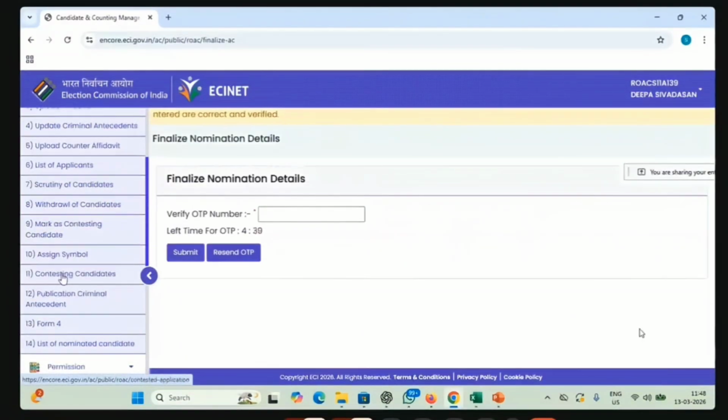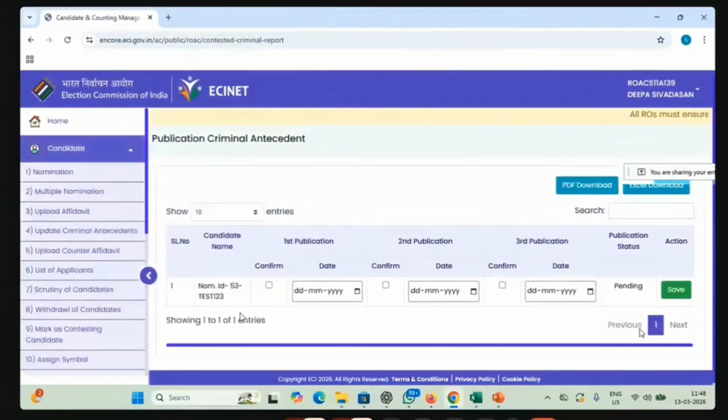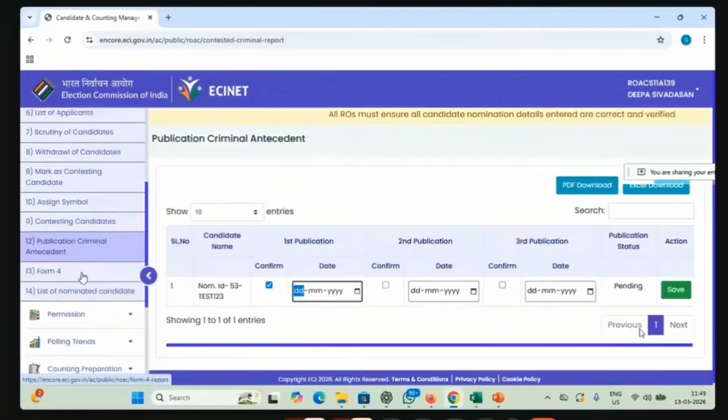Okay, the next one after finalization is the 12th option, that is publication of criminal antecedents. Here, all those candidates who have criminal antecedents will be listed. There is a rule that all these criminal antecedents should be published in a newspaper 3 times before the election, and that has to be marked here. For example, if a particular candidate has published his first publication, you should confirm it, enter the date when it was published, and save it. Likewise, for every candidate who has criminal antecedents, the 3 publication dates have to be entered here.